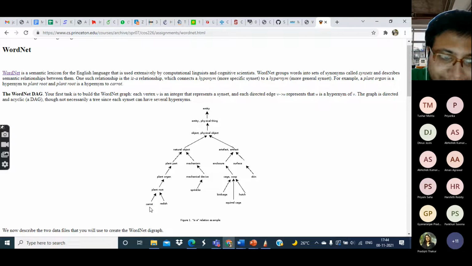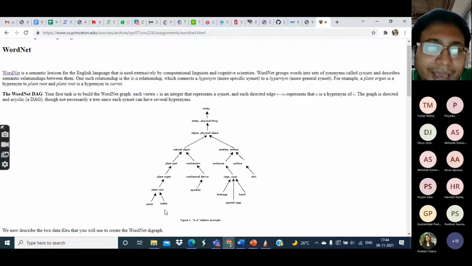For example, consider carrot and radish. Neither is a subset of the other, nor is one the opposite of the other, nor are they synonyms.